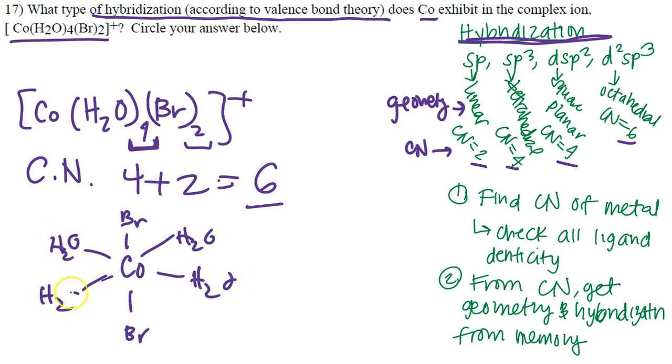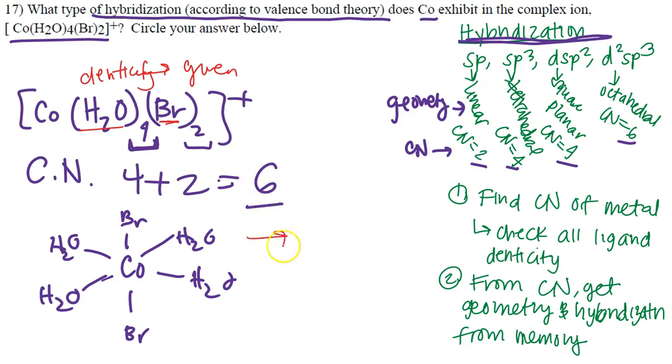Now, as soon as you know this information, this is where the memorization comes in. I already counted how many things are around it. The key word here was denticity. You do not have to remember anything. It is given in the formula sheet to you. All you have to do is just find the actual ligands and then figure out if it says monodentate, which is going to be 1 bond, or bidentate. If bromine is bidentate, it'll have to be 2 times 2 here, but it's not. It's monodentate. Okay? So once I know how many there is, as you can see, there are 6.